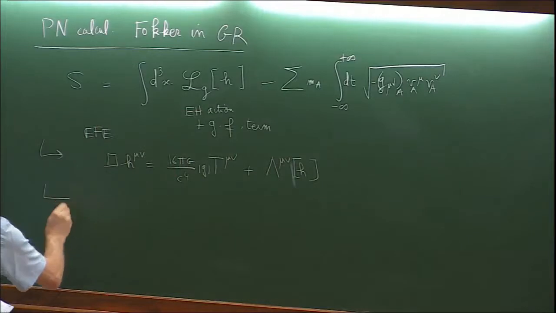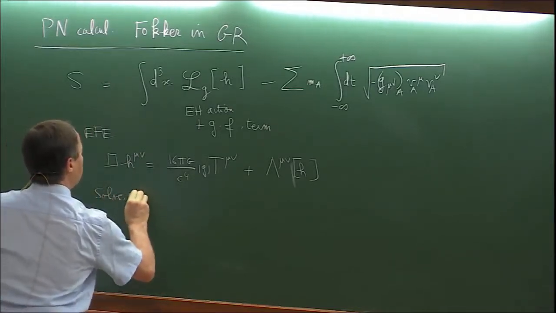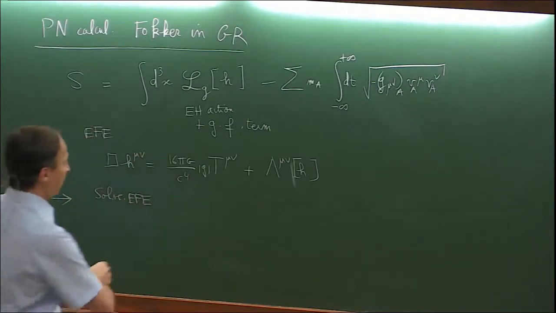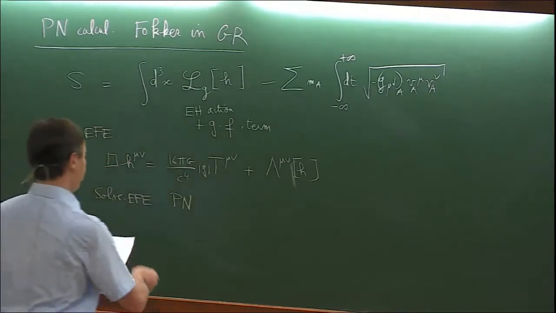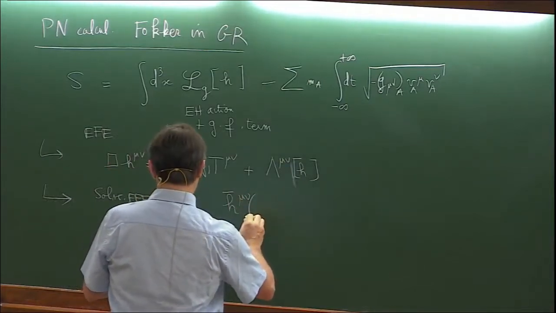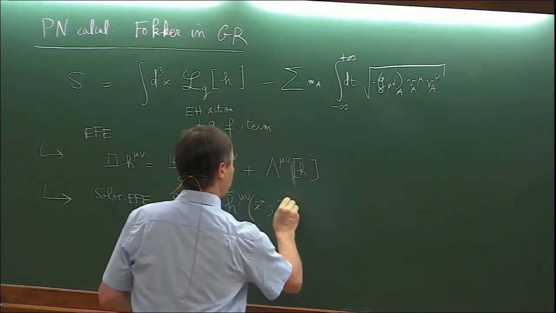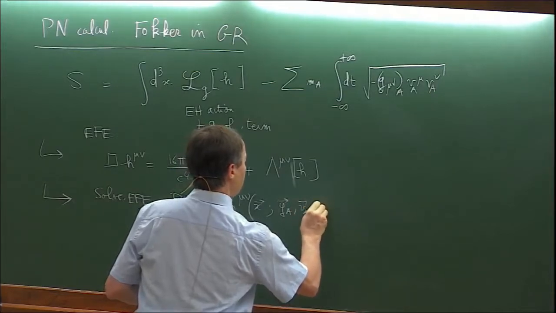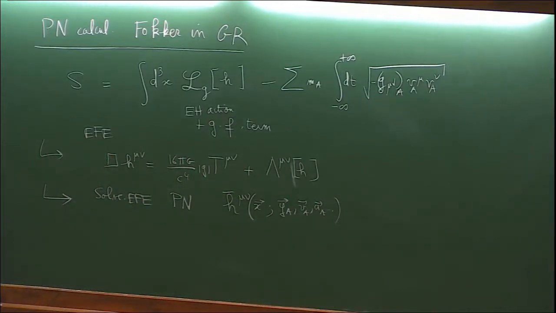Now, to obtain the Fokker action, we first have to solve the latter equation using our PN approximation, and I gave you yesterday the explicit implementation of the post-Newtonian iteration scheme in order to get an explicit solution for the field, which will depend at any field point x on the positions, velocity, possibly acceleration of our matter n-particle system.